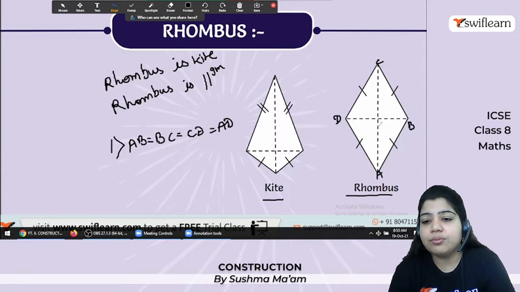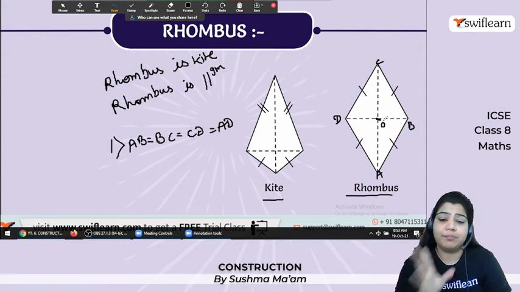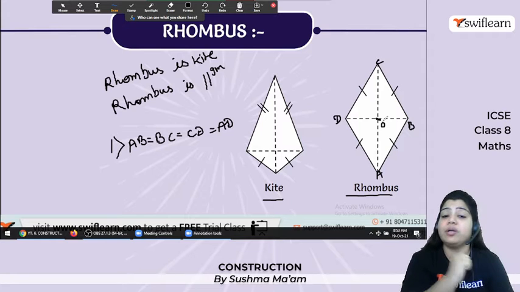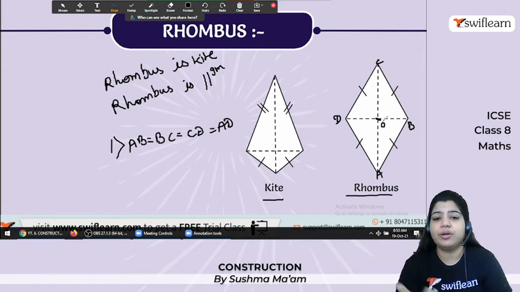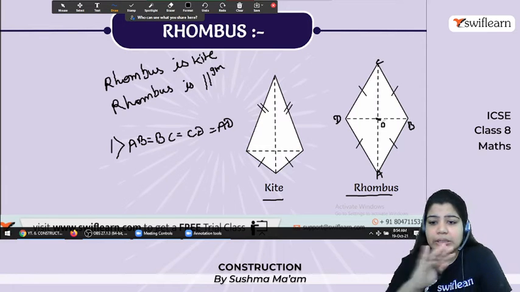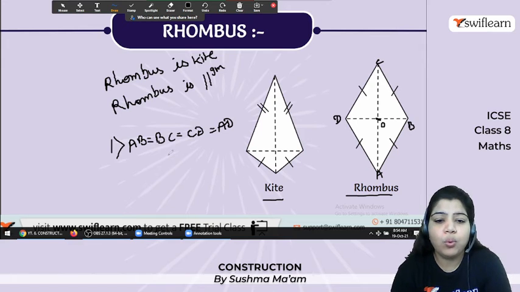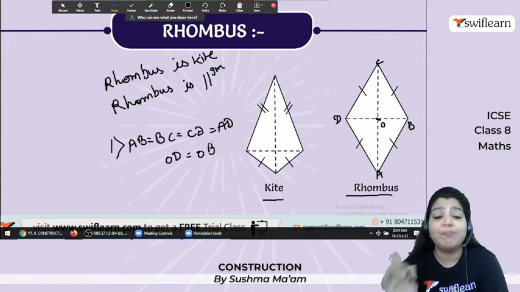Okay, now the next thing is let's talk about the diagonals. So here these diagonals are bisecting each other because मैंने आपको बोला rhombus is a parallelogram. Parallelogram की property हम already recall कर चुके हैं, and in understanding the quadrilateral we learn in detail. Yes, so यहाँ पर this BD is not equal to AC, but OD equals to OB. This is a property of parallelogram.